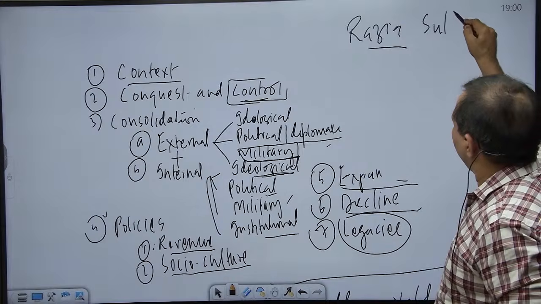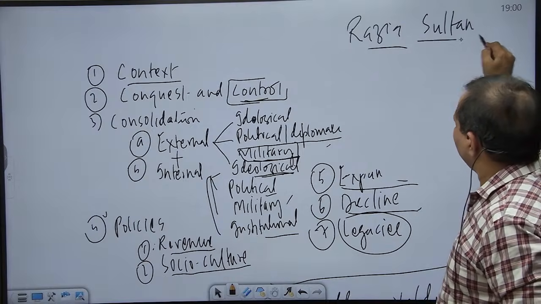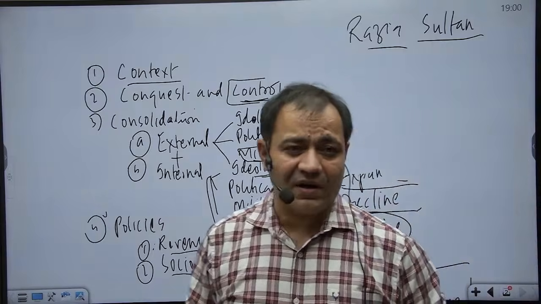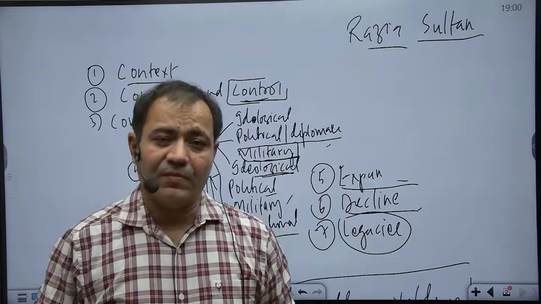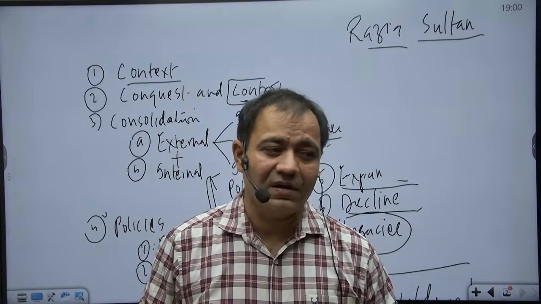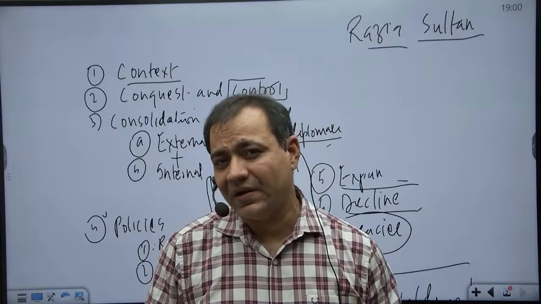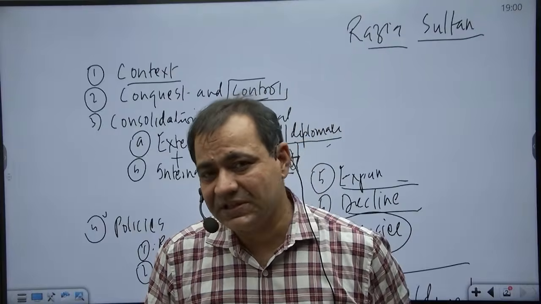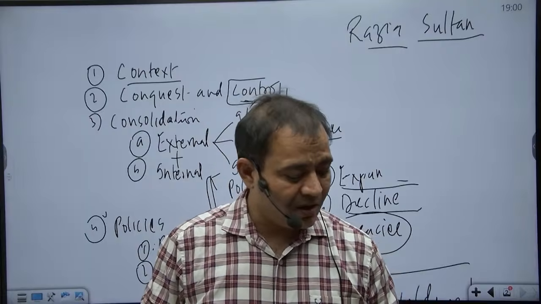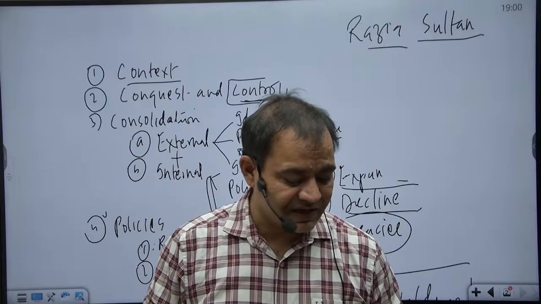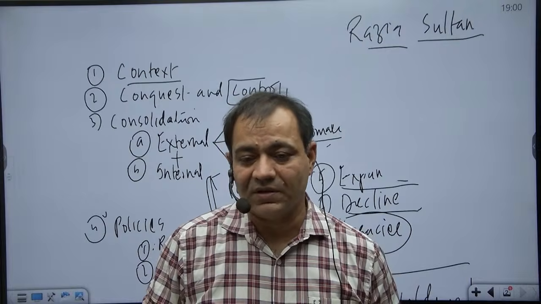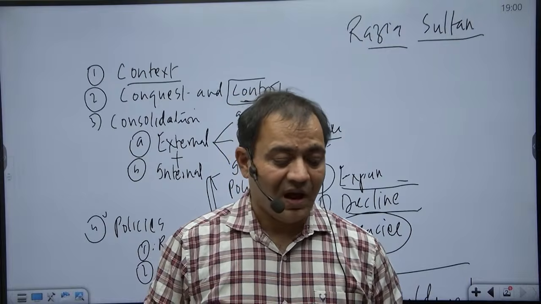So Razia had been appointed as the heir, but due to court intrigues, she could not acquire the throne by virtue of this appointment. But later on, she managed the throne relying upon her military genius and political acumen. It means this much political space was available even in the medieval time for a woman to orchestrate her succession to the throne. So she acquired the throne on the basis of her personal virtue.